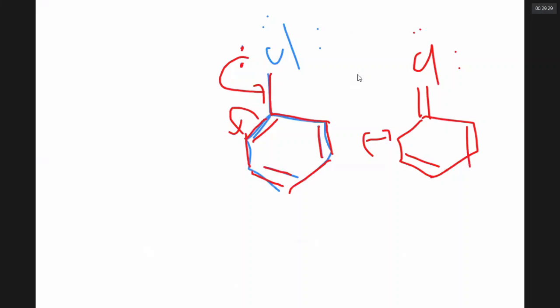Due to this type of resonance, the C-Cl bond gets a double bond nature. It would be very difficult to break it. So whenever the Cl is linked to a benzene or a double bond system, it gets a double bond nature. It never breaks easily. It can never give a carbocation.